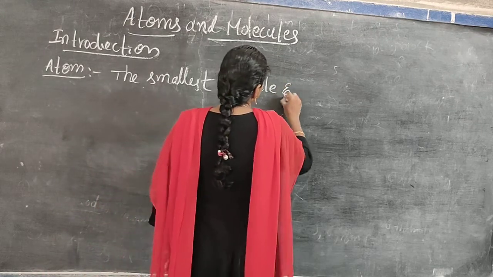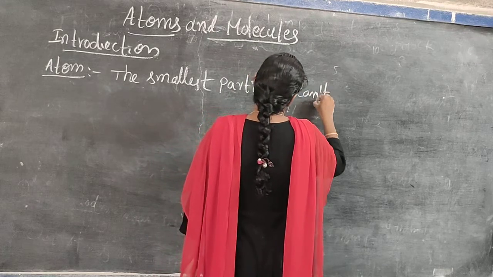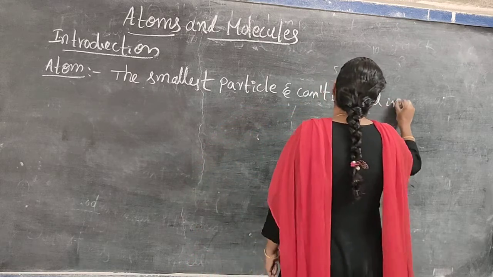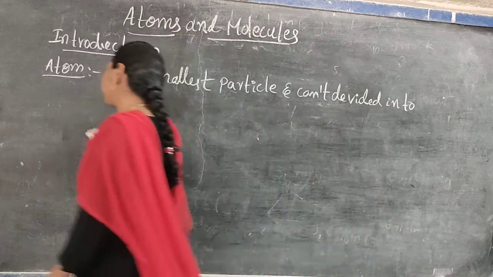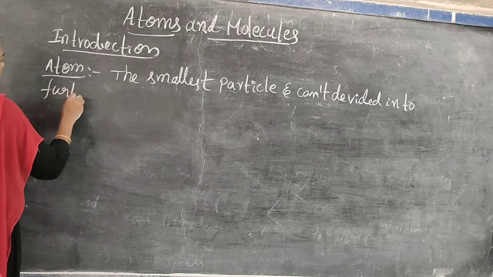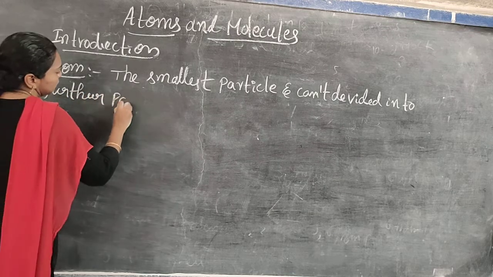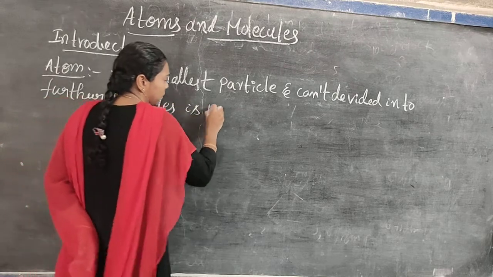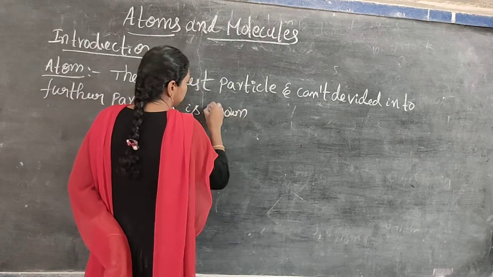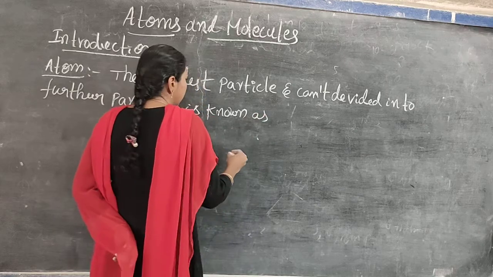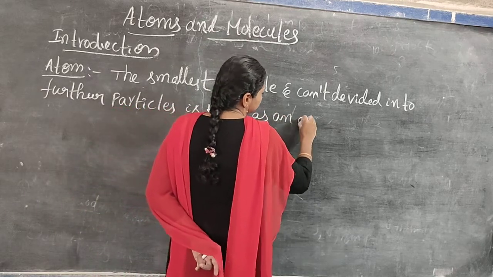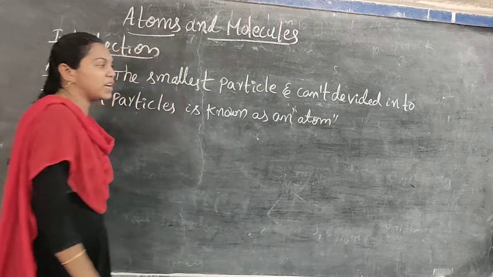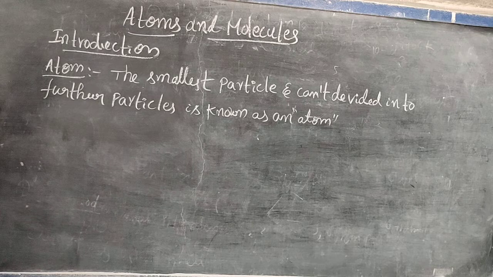The smallest particle that cannot divide into further particles is known as an atom.